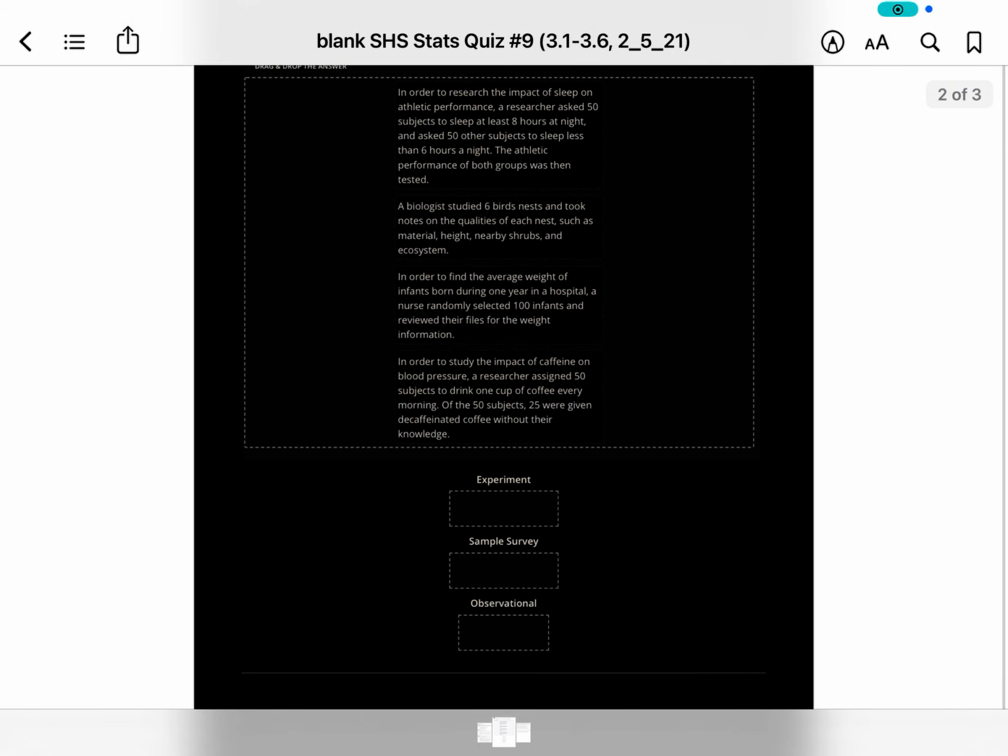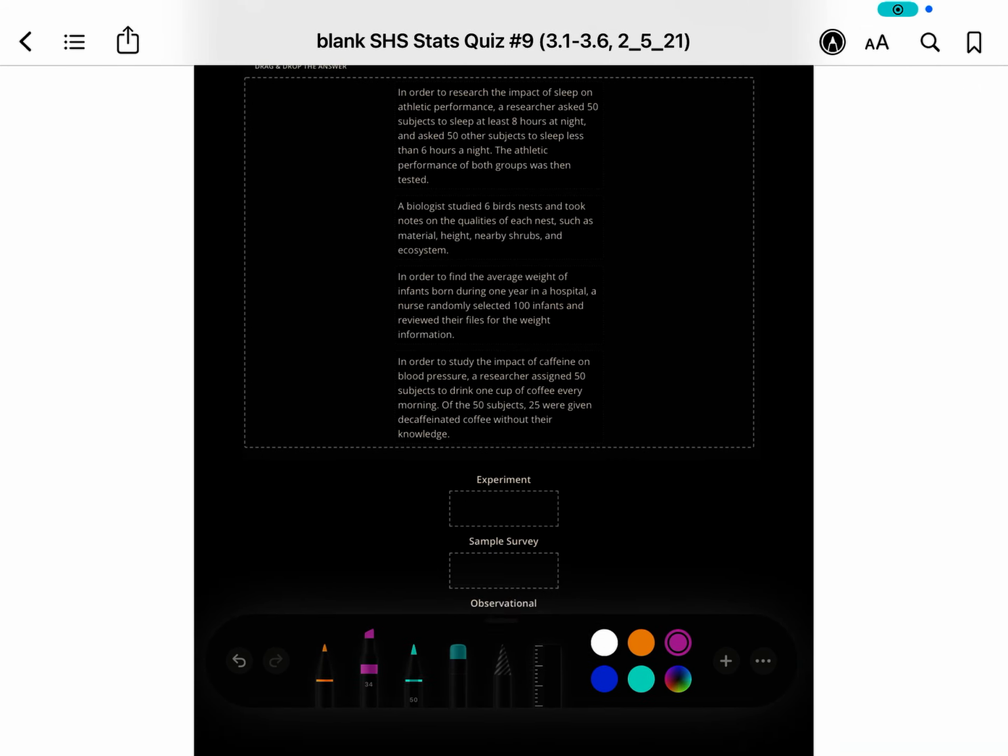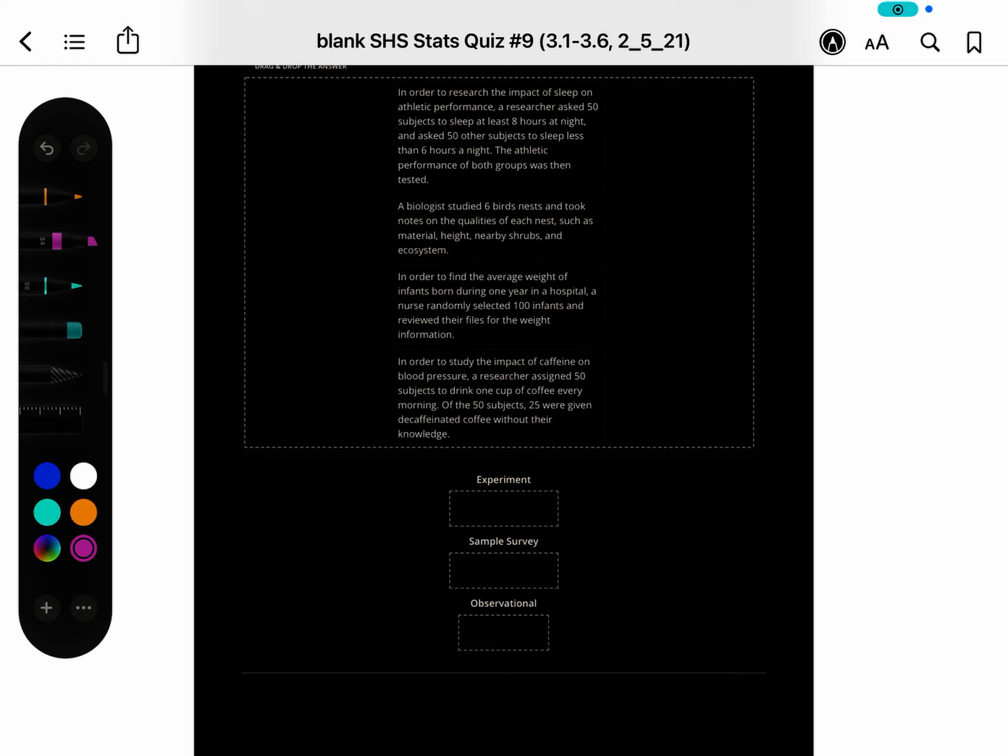So you were supposed to match these. Basically, you can just write the word. You were supposed to drag it. If I think of one word for each: experiment, you are active. Observational, you do nothing. And a sample survey, I'm thinking you're passive. You just pass out the survey. Pass out, passive, like not being aggressive.